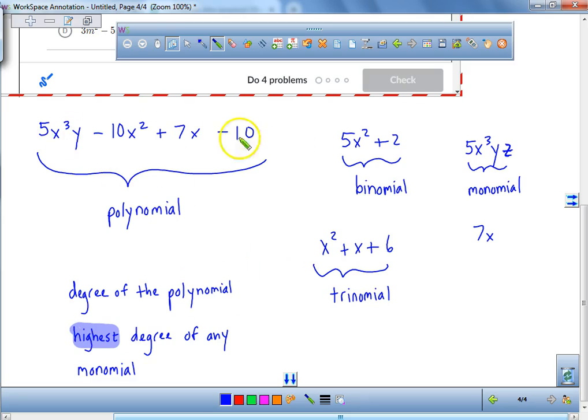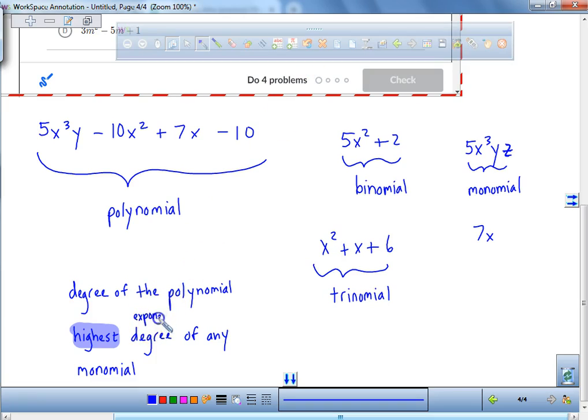So if we look over here, what's the highest degree of this particular polynomial? Oh, you know what? What is a degree? A degree is dealing with the exponent. Okay? So when we're talking about the degree, we're talking about the highest power. Okay?